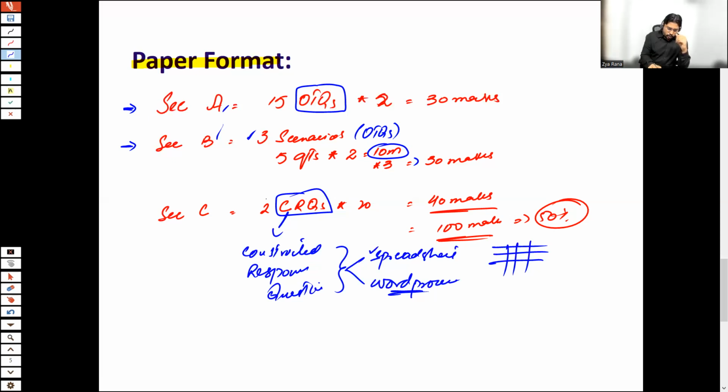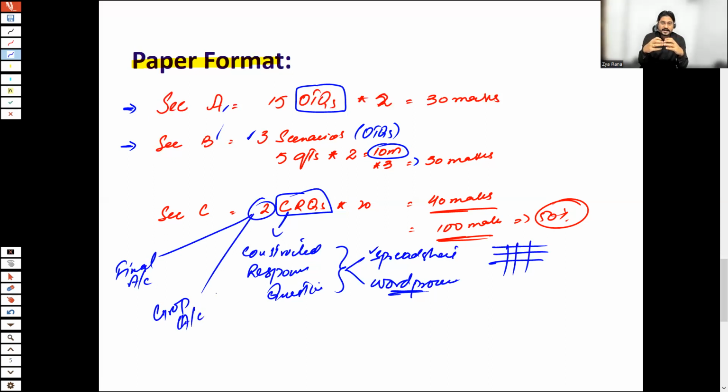For these 2 questions, I can tell you the relevant areas. Let's say this question may be from final accounts. Final accounts means a single company's accounts. Or this question can be asked from group accounts. Group accounts means when the accounts of a parent and its subsidiaries are prepared together. That is termed as consolidation or the group accounts. So I can tell you the areas which are tested for section C. That could be a final account question or a group account question.